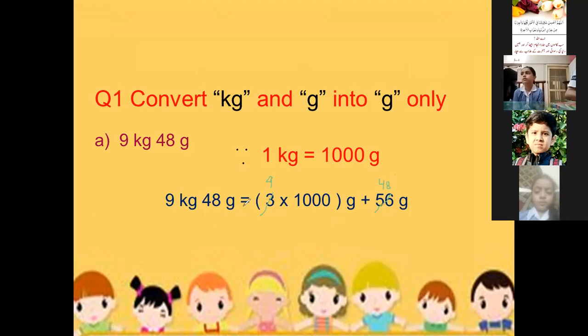Okay. So what we did, we divided this question 9 kg 48 gram into two parts, kg in one part and 48 gram into another part. Now what we will get here after this? 9 multiplied by 1000. What answer will we get?